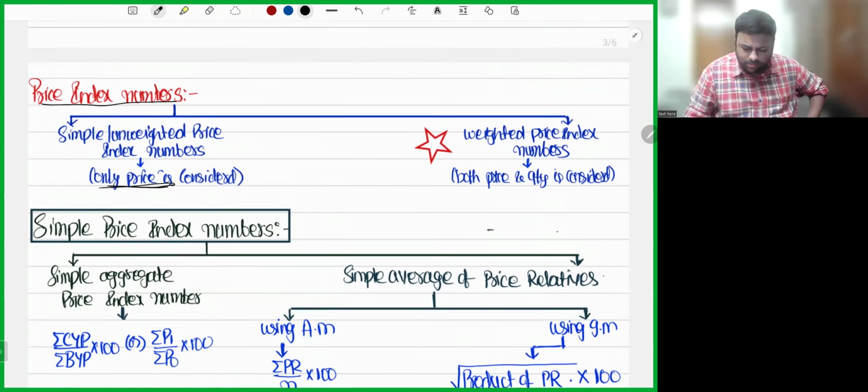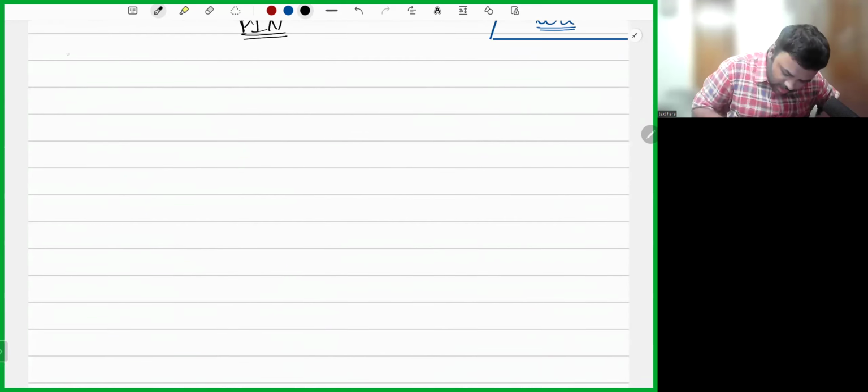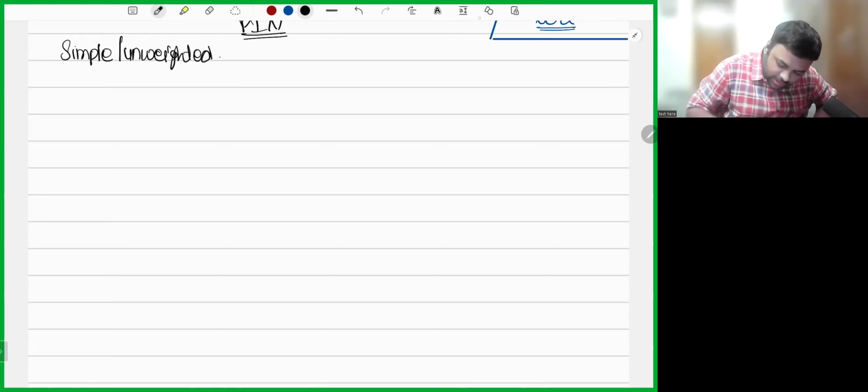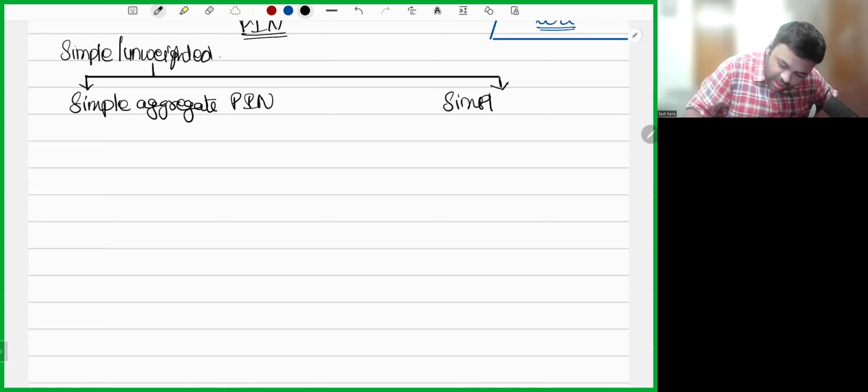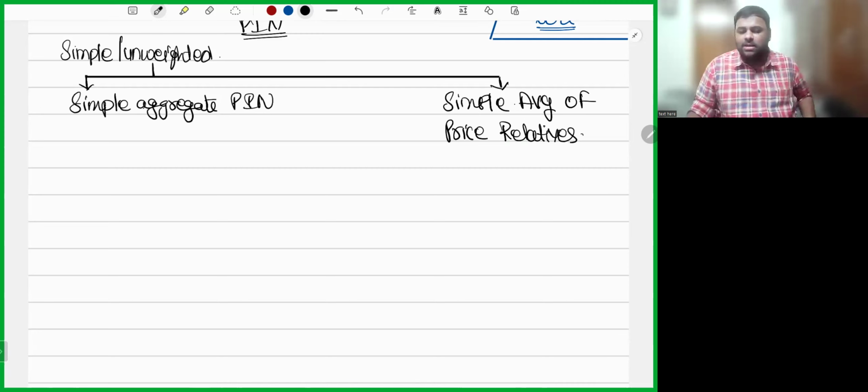Again, we have two types of simple or unweighted price index numbers: simple aggregate price index number, and simple average of price relatives. These are the two types of simple or unweighted price index numbers that we have.